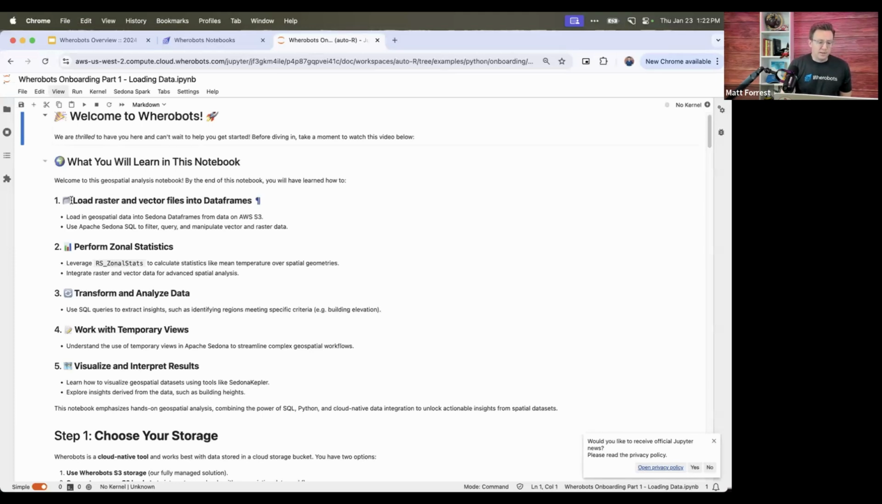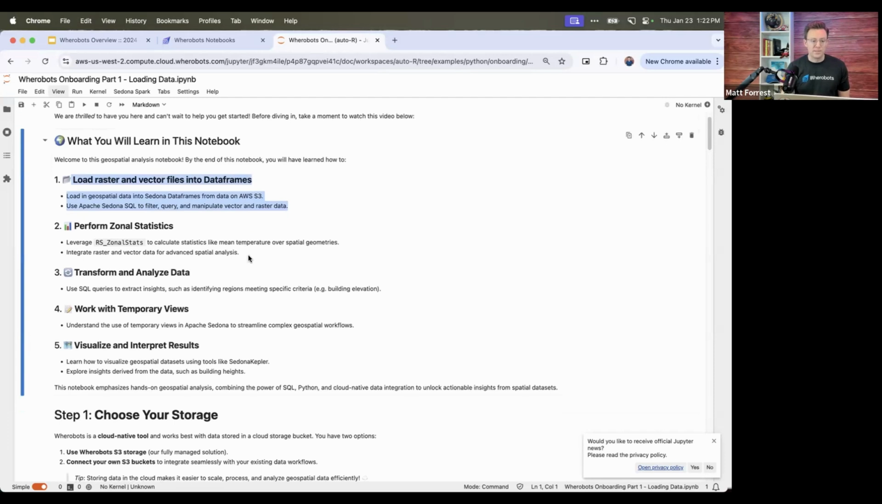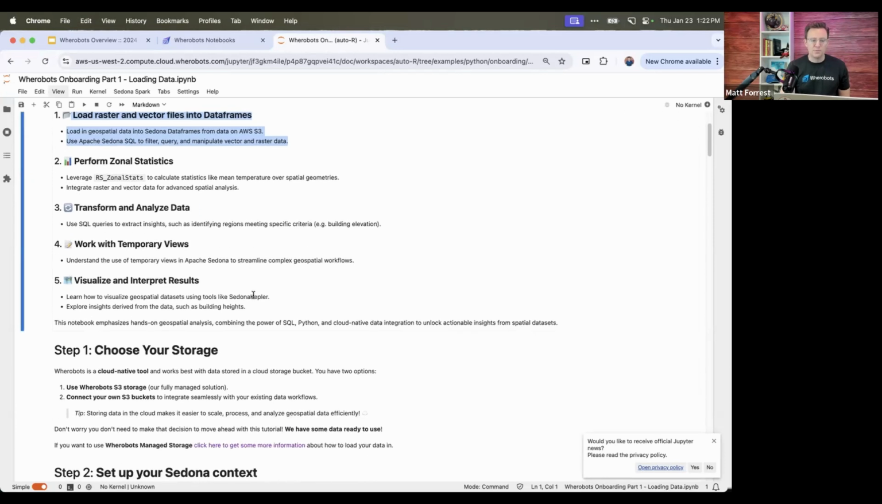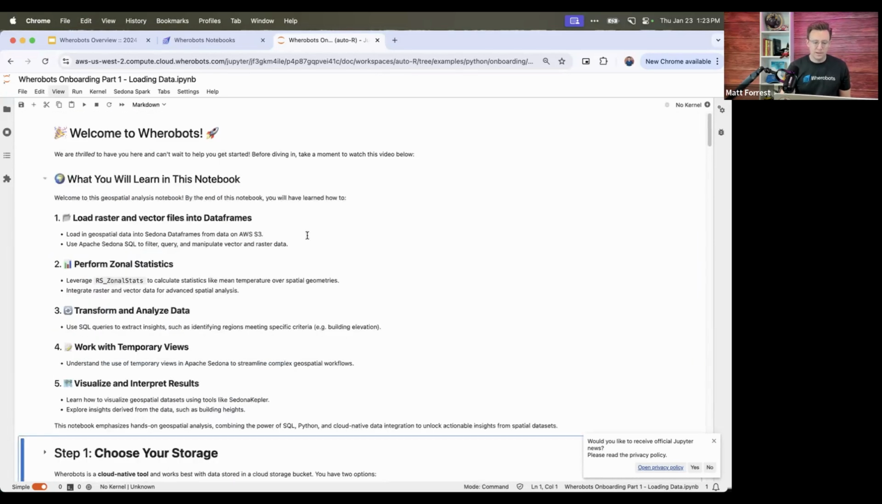What we're going to do is walk through this notebook to show you these very basic first steps in Apache Sedona and Wherobots. We'll show you how to load raster and vector files into data frames. You're going to create a Sedona data frame with data that's loaded in S3. We'll do some very basic stuff like zonal statistics with our data. We'll transform and analyze our data. We'll show you how to create a temporary view, which basically turns your data frame into an object that can be queried in SQL or in Python, and we'll show you both. And then we'll show you how to visualize some data using Sedona Kepler, which is a Kepler GL integration into Sedona notebooks.